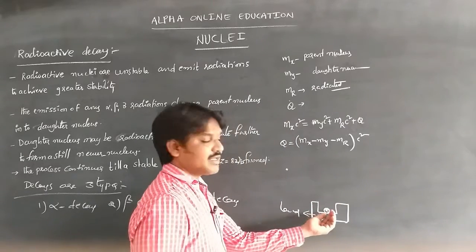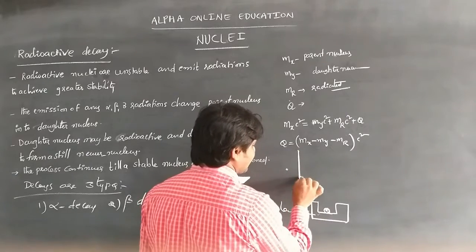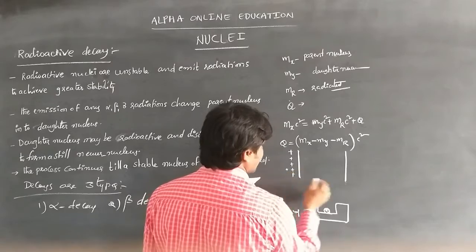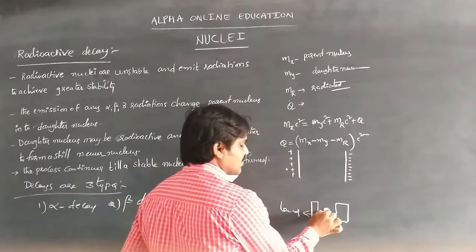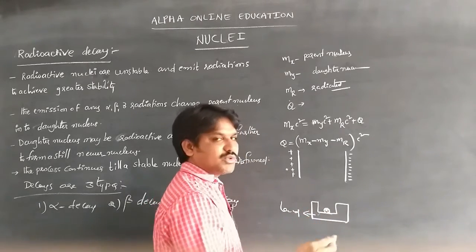When the radium spontaneously disintegrates, an electric field is applied with a positive plate and a negative plate. Whenever the nuclei disintegrate, electrons, protons and neutrons are emitted.